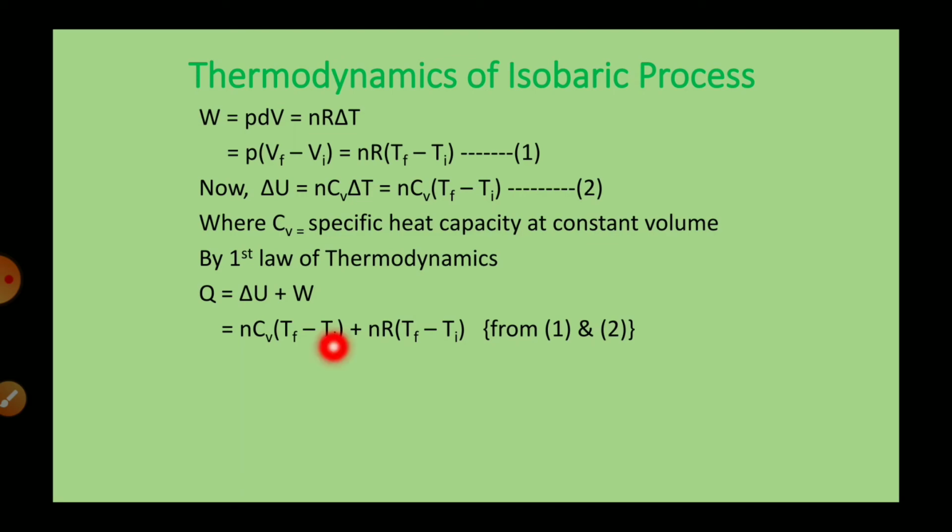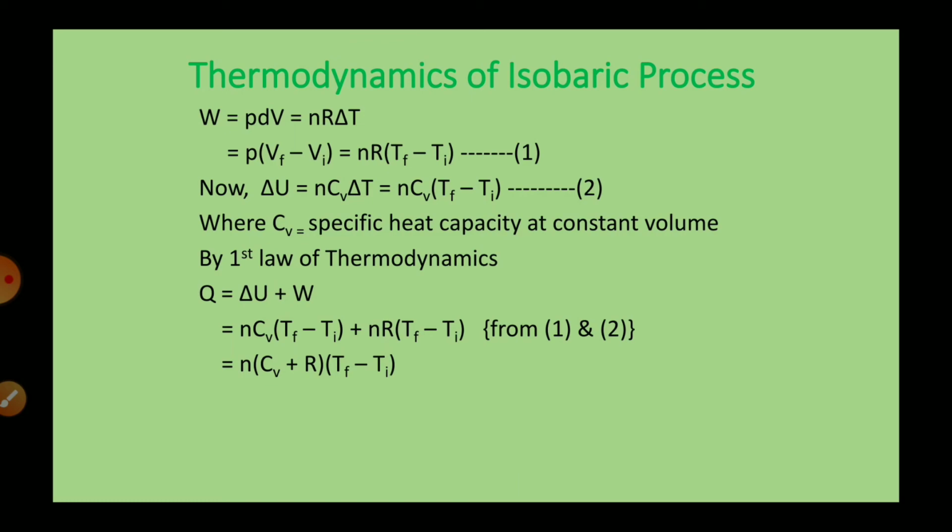Now if you notice, this is the first term, whereas this one is the second term. In both the first term and the second term, n and Tf minus Ti are common. So the thing which is common can be taken out of the addition. What is left in the first term? Only Cv. In the second term, R is left. So we have taken n and Tf minus Ti common, and what is left is Cv plus R.